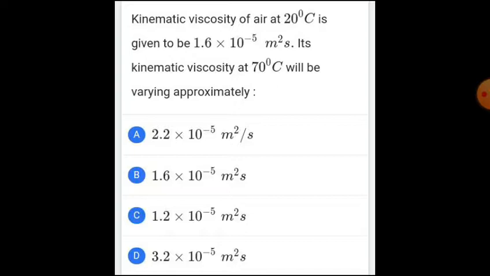Before entering into this question, first of all, we should know the relationship between viscosity and temperature. Normally, in case of liquids, if we increase the temperature, viscosity will decrease. But in case of gases, viscosity increases if we increase temperature. That is the relationship, and now the reason behind it.